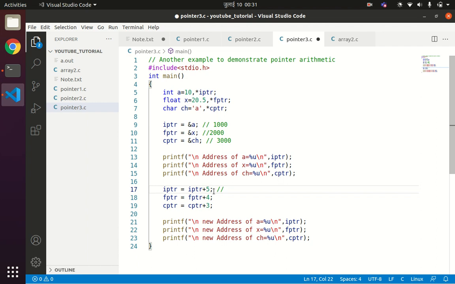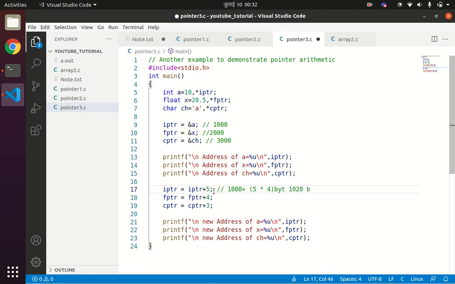The value will be given by the current value of iptr, 1000, plus 5 into 4 bytes. 5 into 4 bytes equals 20, so 1020.